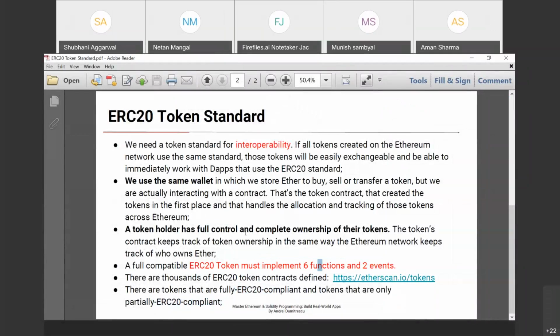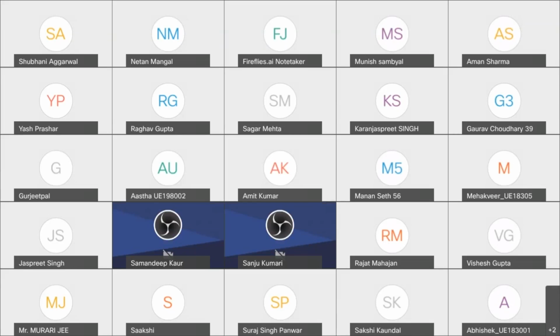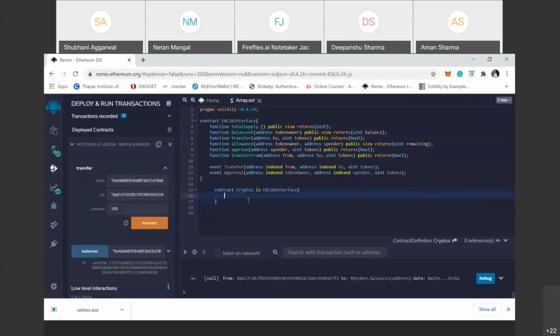Okay, so here we just comment the last three and we just define the first three. How do we define the function? Similarly, the same way.